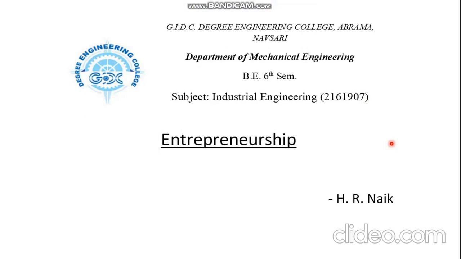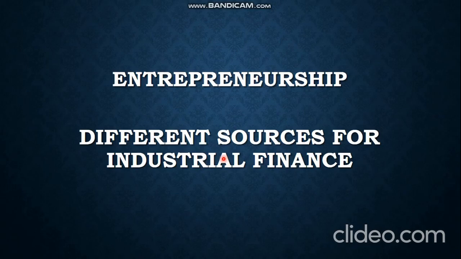In this lecture, I am going to discuss a topic related to the industrial engineering subject of 6th semester mechanical engineering. The chapter name is Entrepreneurship and the topic from that chapter is different sources for industrial finance. This topic is about the fact that whenever you are starting a new venture, if you are becoming an entrepreneur, initially you will require some kind of funding or finance or money. That is one important aspect you will need, right? So how to get this finance, how to collect this money from different sources, we will be discussing in this tutorial. So let us move further.